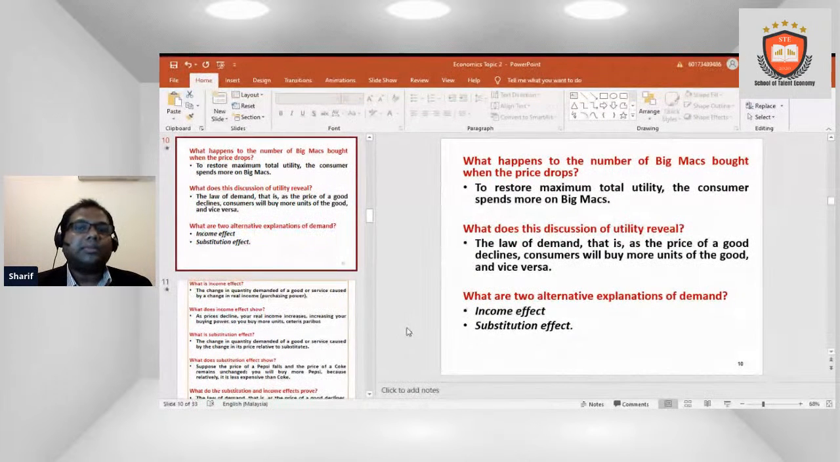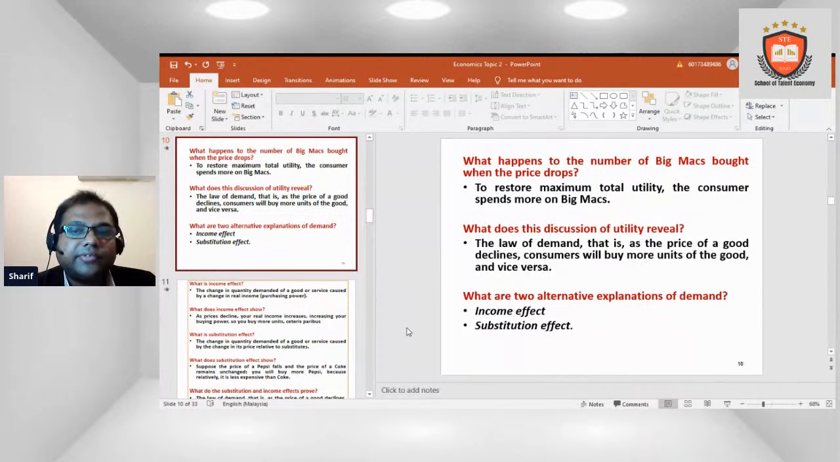When the demand for any of the things is increasing, our marginal utility is decreasing. On the other hand, when the marginal utility increases, our demand also decreases. So the law of demand is that as the price of the good declines, consumers will buy more units of the good, and vice versa. So this is the basic thing.